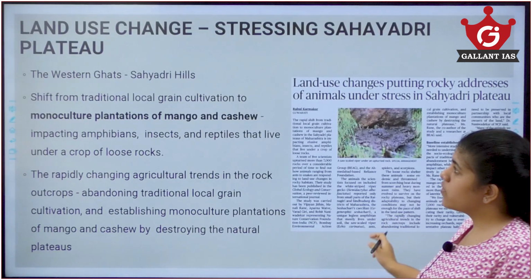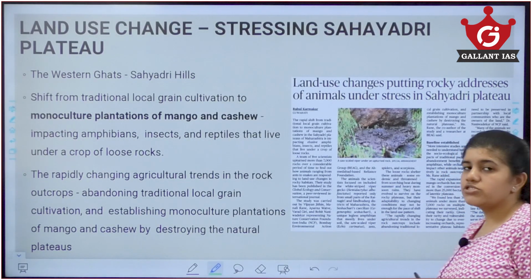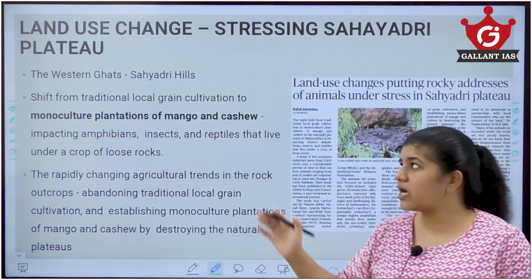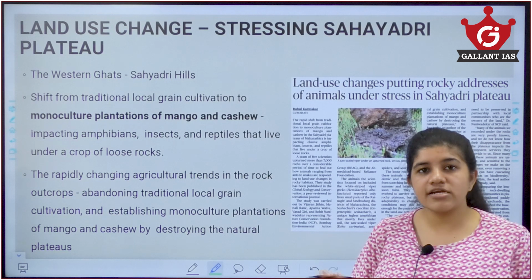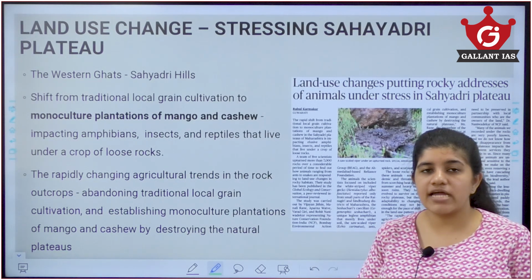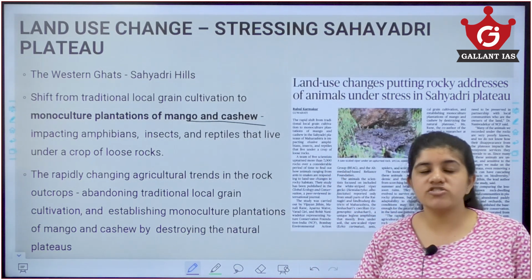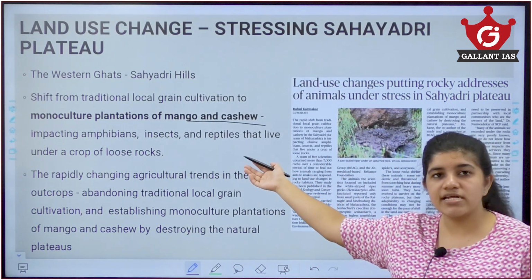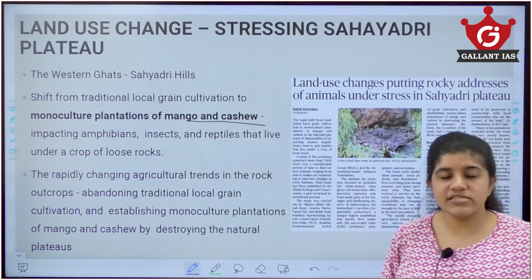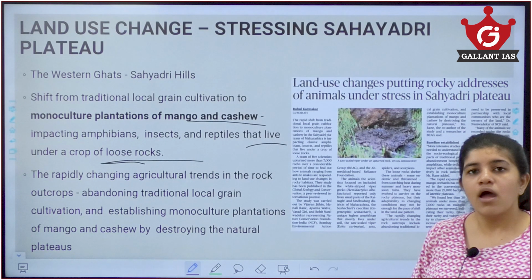Now, moving on to our next topic, it's a very small topic. The Sahyadri region is usually known in our Western Ghats, which comes in the Maharashtra region. There has been a shift in the traditional cropping plantations, and they have been monocropping with crops like mango and cashew, which is affecting the ecosystem, affecting the amphibians, insects and reptiles, like geckos, which live under loose rocks.